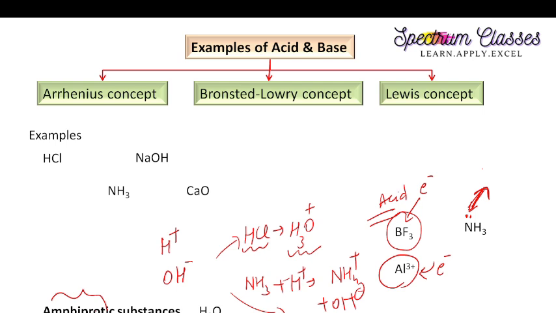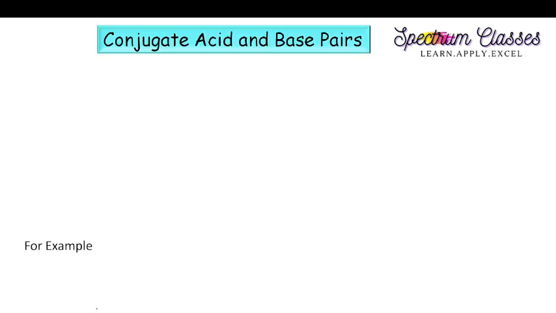the molecules which behave in both manners are known as amphoteric substances, right? So the next concept we are coming to is the conjugate acid and base. First of all, I must tell you what is called conjugate. Conjugate means related. Related, right?